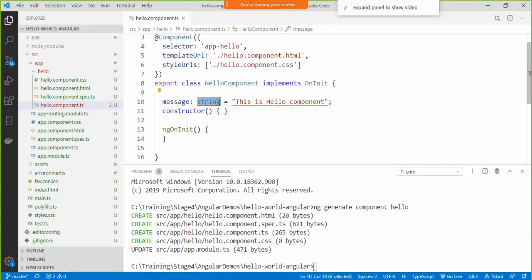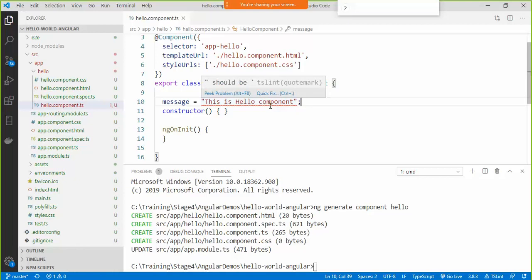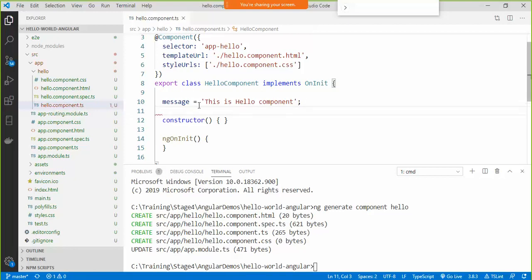Actually, since I'm assigning it a value, I don't even have to specify its type, so I can simply skip that. And one more thing, when it comes to strings in JavaScript, we can write strings in double quotes as well as single quotes. But when it comes to Angular, single quotes are preferred for strings. So I'm gonna put it in single quotes. Okay, here it is. So I'm just creating one variable of type string.